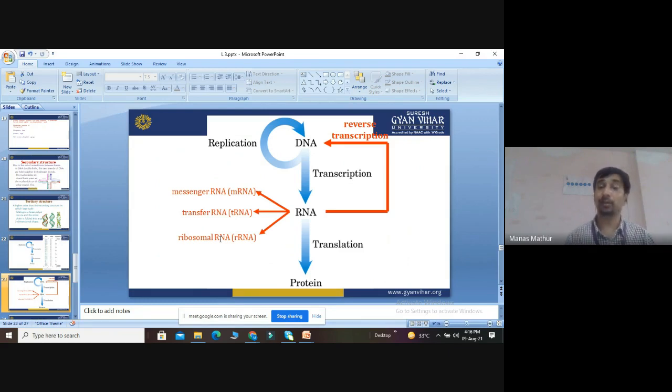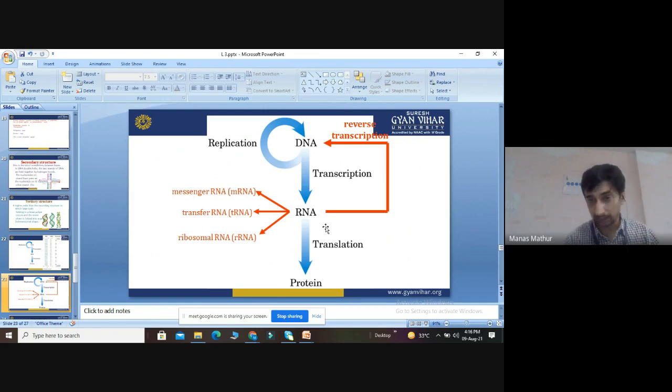But the main role in protein synthesis is of mRNA, because of its processing. I told you about the processing of mRNA. It takes place before protein synthesis. So mRNA is very, very important. But when we talk of genetic codes, codons, the coding part is done by tRNA, that is called transfer RNA. And rRNA is used for ribosome synthesis.